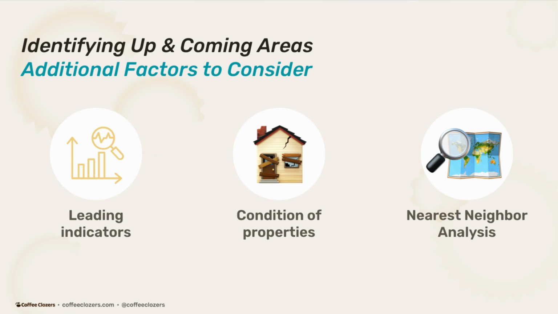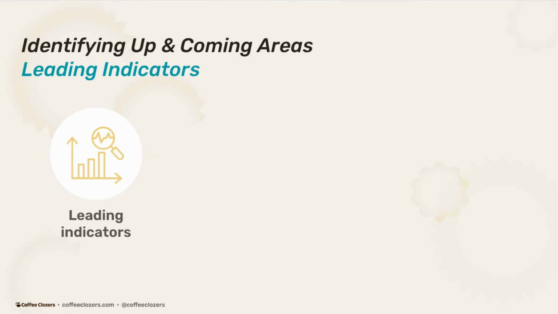And I'm going to go into those, but there are 3 additional factors that we at Coffee Closers and I have been able to develop in the algorithm to consider areas that are up and coming. First being leading indicators. So we just went over macro and microeconomic stats. And while that's great context to understand an area, this data lags. What I showed you was 2022 data, and right now at the time of recording, this is May of 2024. That's not going to help me to understand how a market is moving. I need to have real-time data.